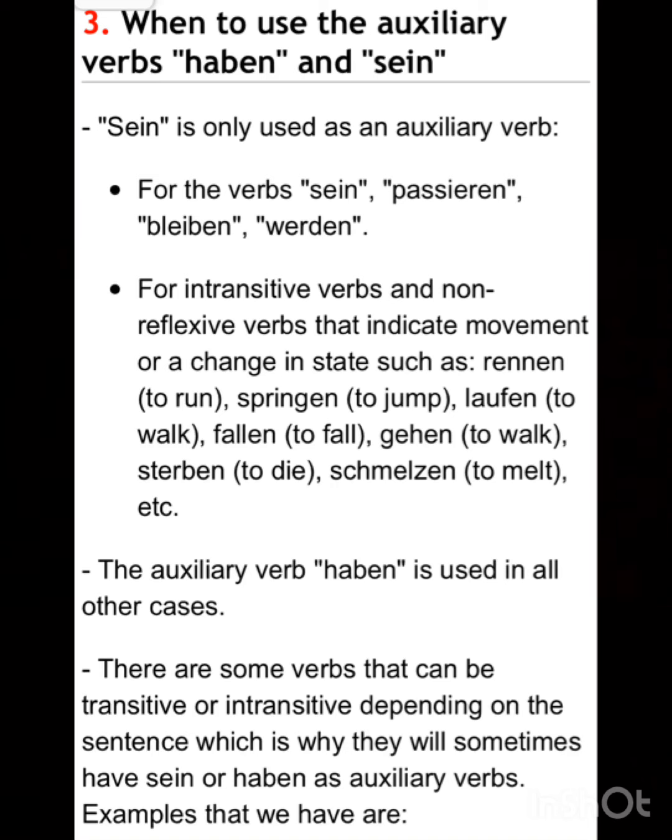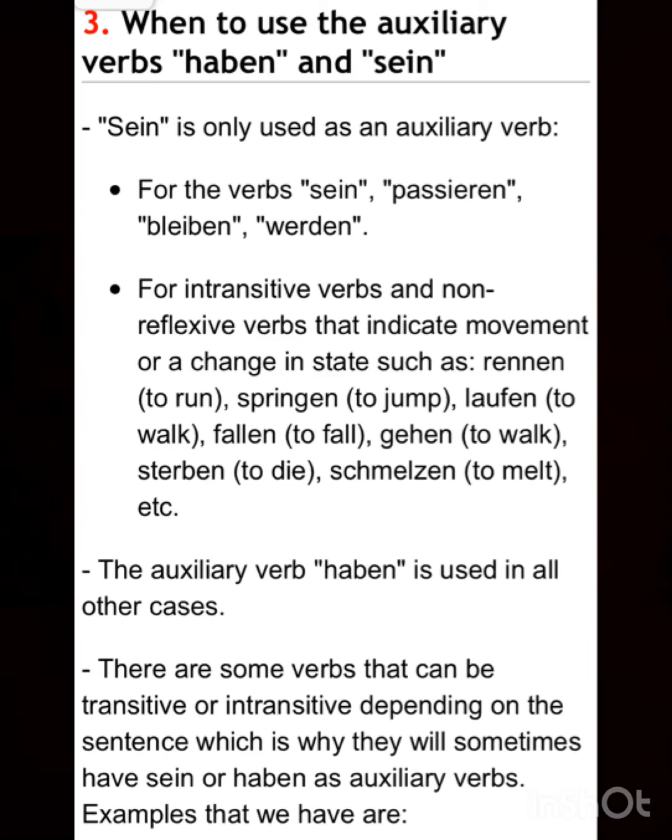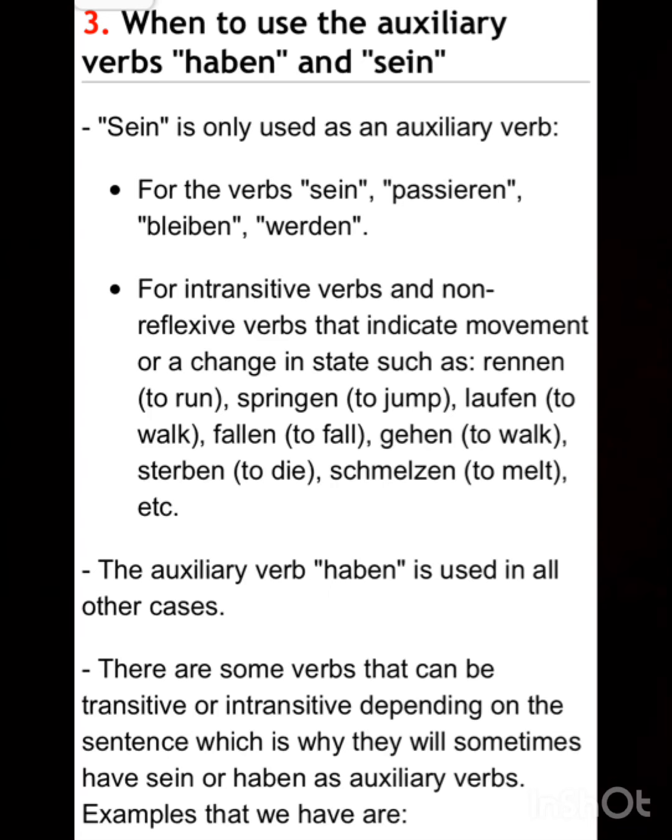Suppose ice is melting, so there is a change in state from solid to liquid. Whenever there is a change in state, a change in place or a movement, we will use sein. And if there is no movement, no change in state, then we will use haben. But 90% of the verbs use haben in the German language whenever we are doing the concept of das Perfekt.